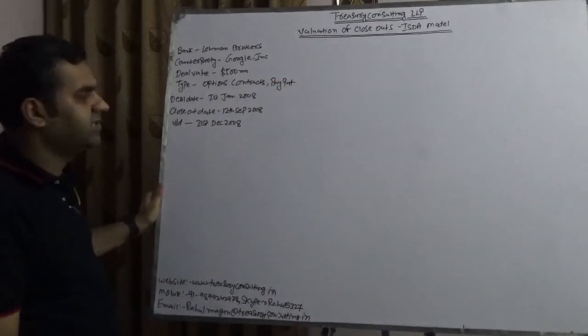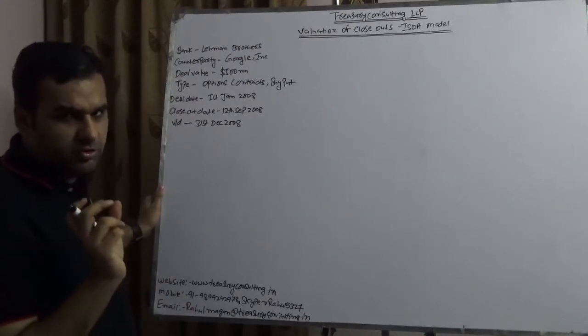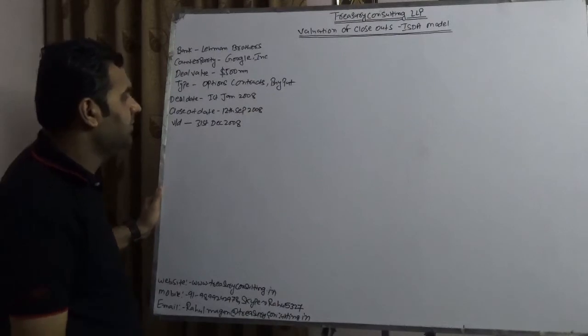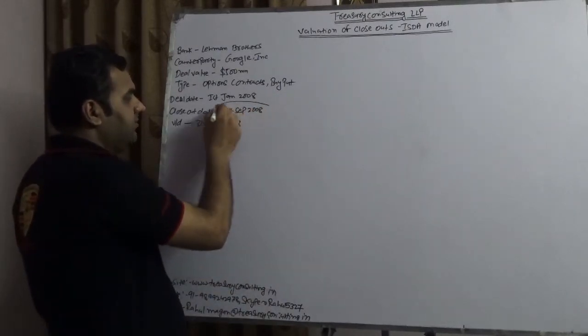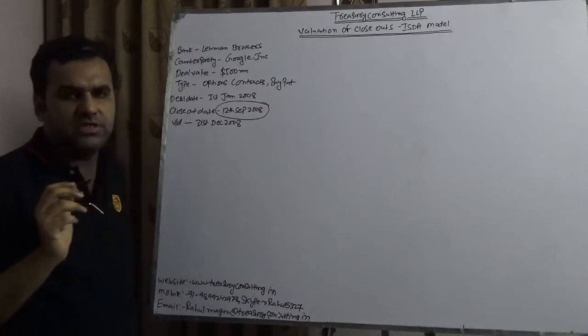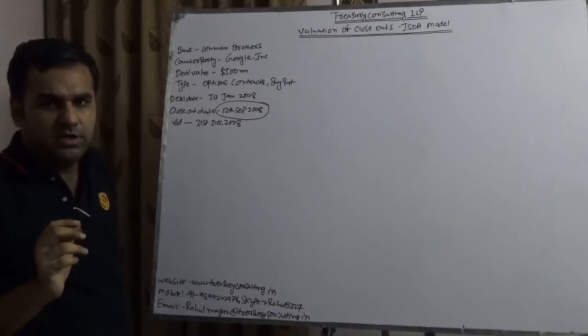Deal date is 1st January 2008. That is why I told you that we are assuming this is going to be in 2008. Closeout date would be 12th September 2008, the historical date when Lehman defaulted. Value date is 31st December 2008. So Google Inc. did a deal.